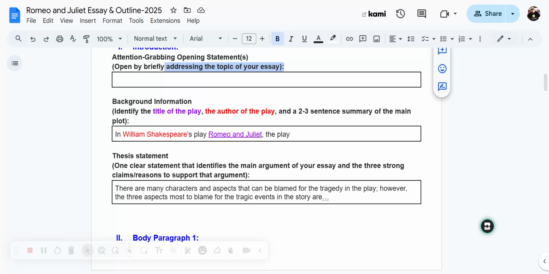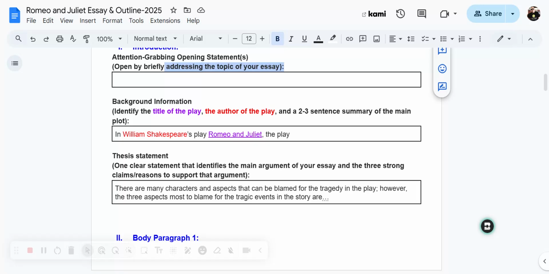So you can start off with a rhetorical question to draw your reader in. You can start off with an important fact about maybe blame or guilt or tragic events. You can start off with any kind of powerful statement, something that you think will help draw your reader into your essay from the very first line or two.